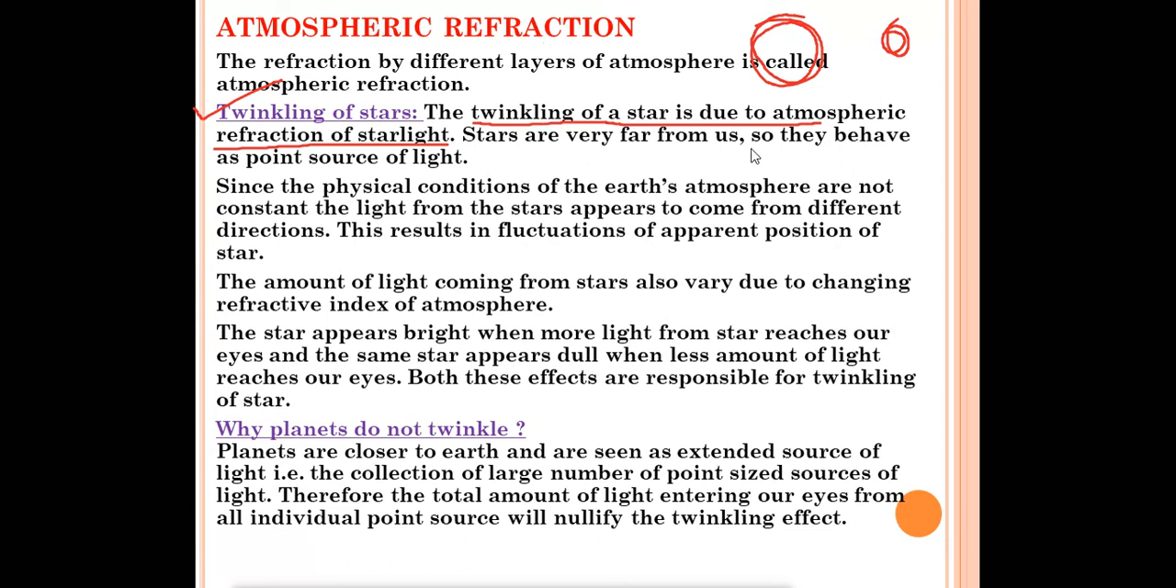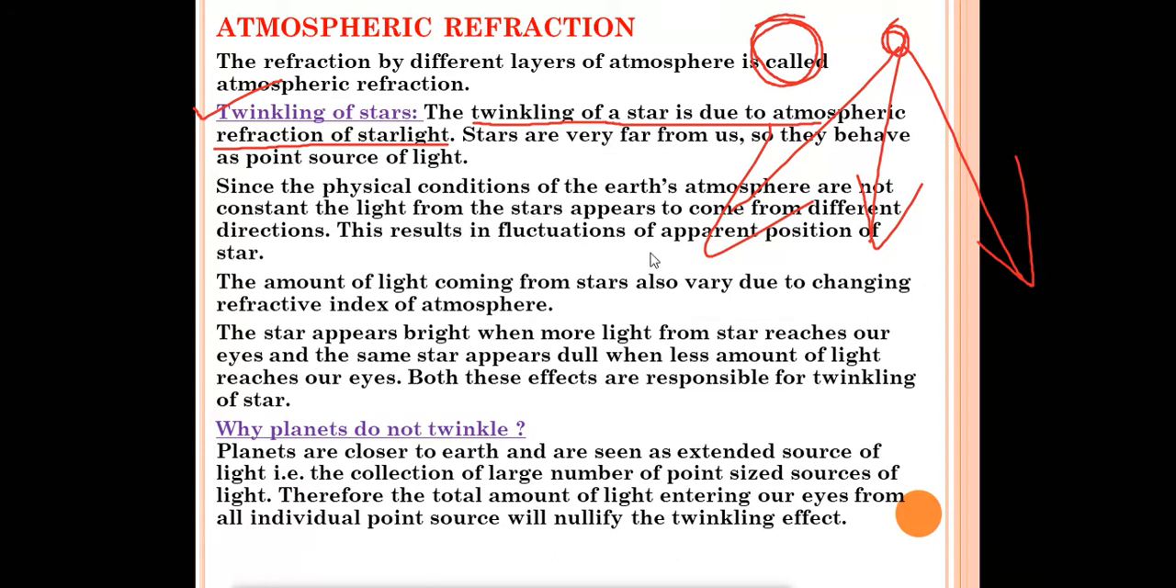Stars are very far from us, so they behave like a point source of light. They are very small in size. Since the physical conditions of the Earth's atmosphere are not constant, the light from the star appears to come from different directions. Sometimes the condition will be more, sometimes less. So the light coming from the star appears as if it is coming from different directions.